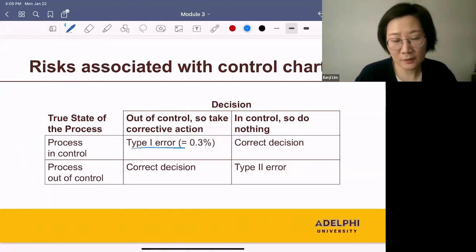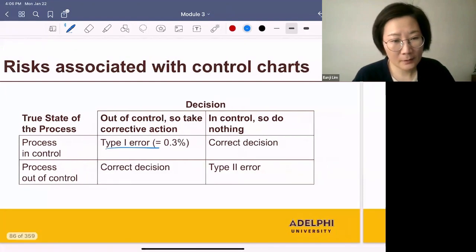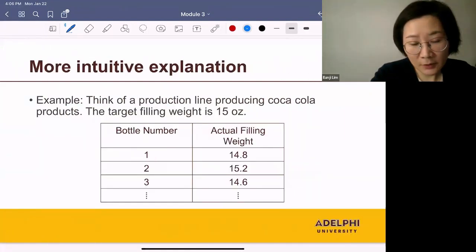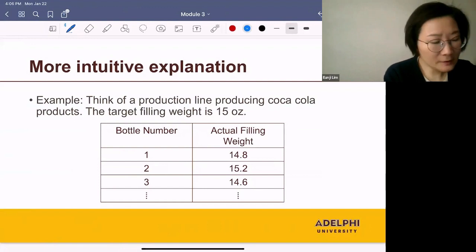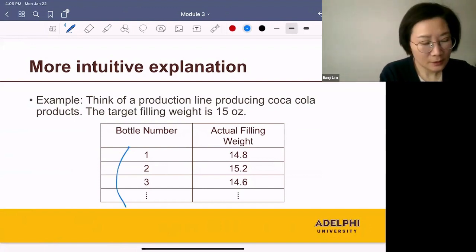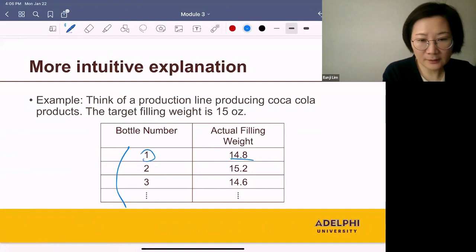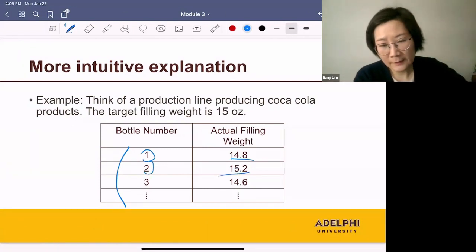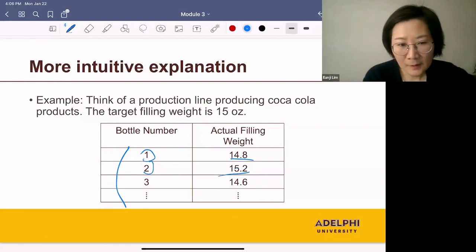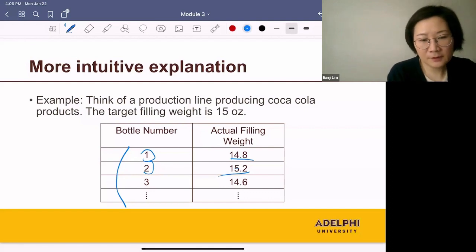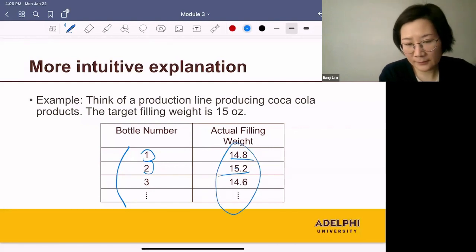want to illustrate this using a simple example. Think of a production line producing Coca-Cola products. The target filling weight is 15 ounces. And these are the actual products produced. The first bottle was 14.8 ounces, the second bottle, 15.2 ounces, and so on. And some of the bottles are overfilled and some of the bottles are underfilled. And let's assume that the process is in control and the average of these is 15 ounces.